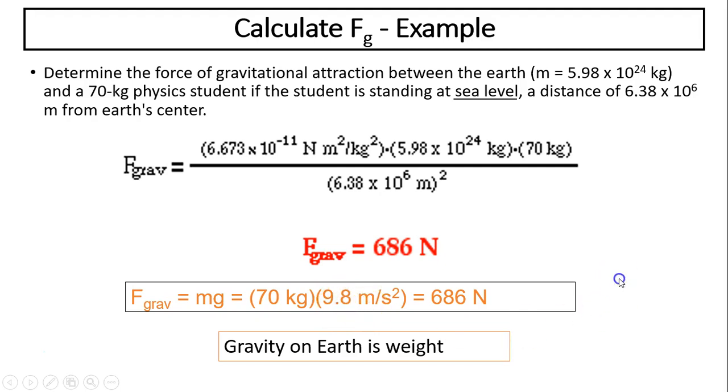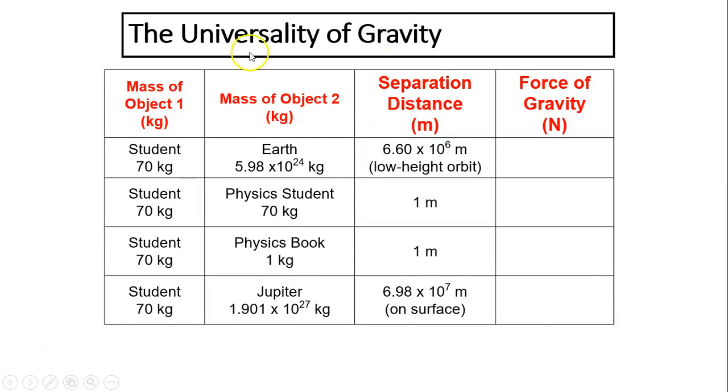We know that already. Now let's take a look at the universality of gravity. Gravity is universal. That means it exerts on any two objects. You can calculate this gravity between this student and Earth, student and another student when you are 1 meter apart, like the person sitting next to you, student and physics book, and student and Jupiter.